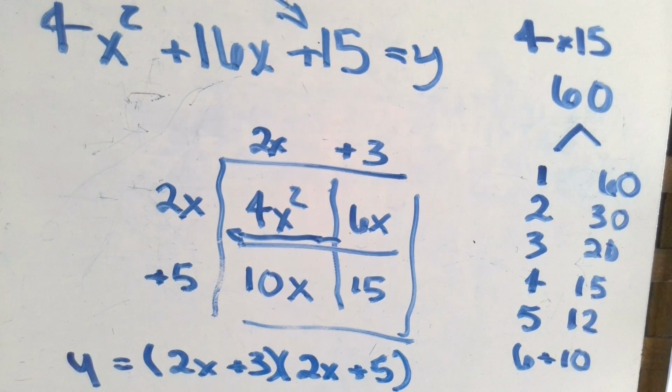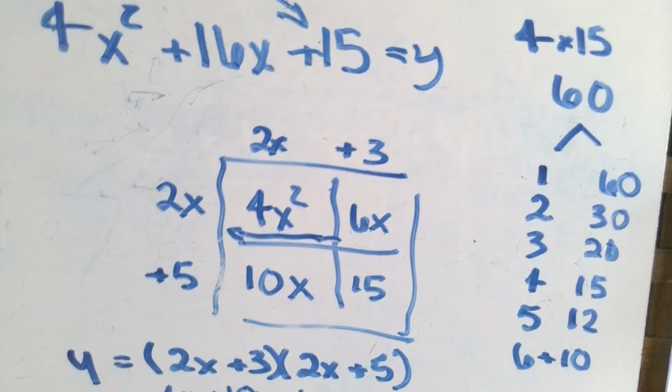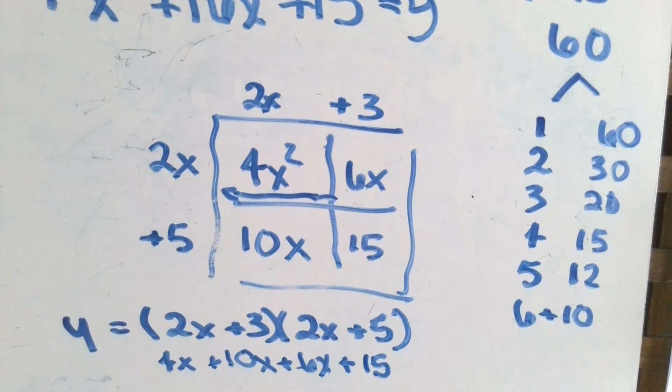Okay, and I can multiply this back out and make sure that I get my original answer. So 2x times 2x is 4x squared. 2x times 5 is 10x. 3 times 2x is 6x. And 3 times 5 is 15. If I add these together, I will get my original equation. So I've checked my answer, and I know that we did the right thing. Let's do one more example.